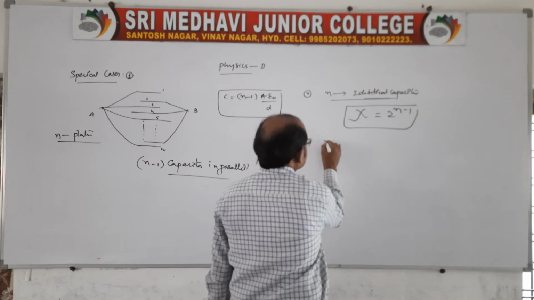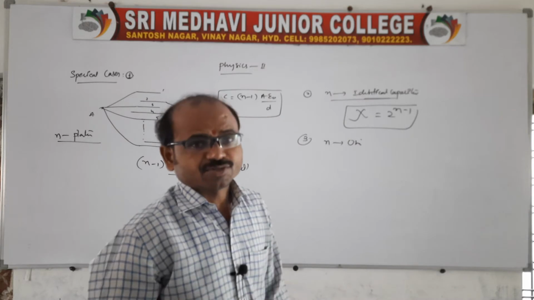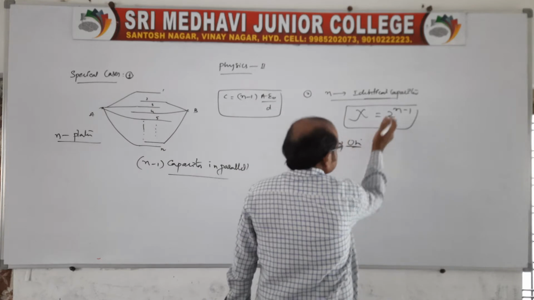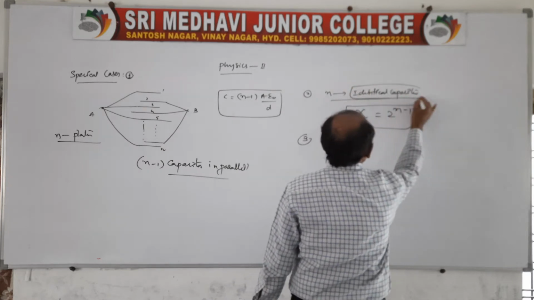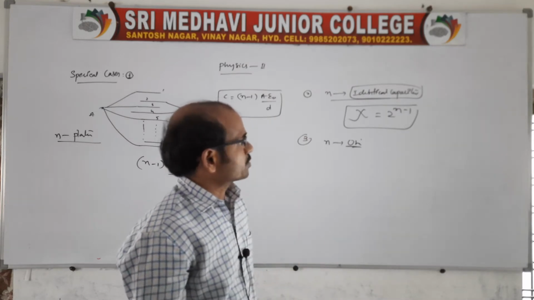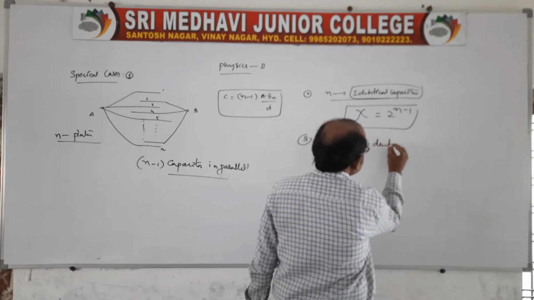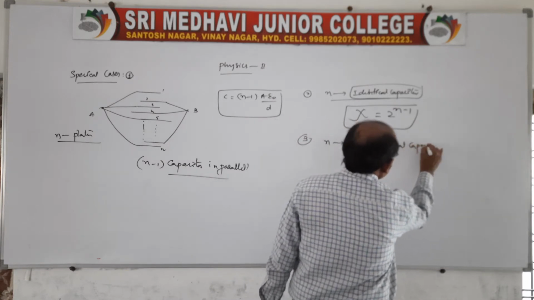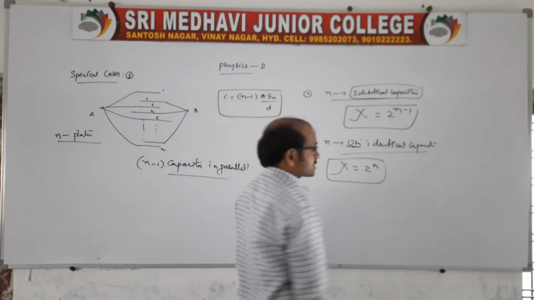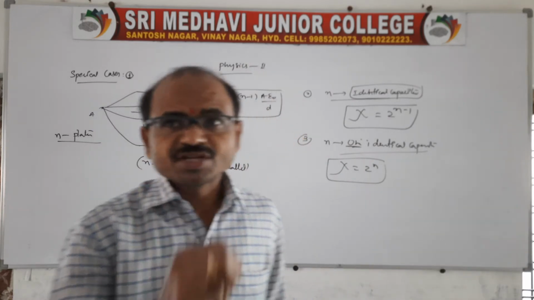Suppose the third one, if n are non-identical, that means different capacitors of different capacity. When the same capacitors are joined, we get 2 to the power n minus 1. If they are non-identical, the combination of non-identical capacitors gives the capacitance 2 to the power n. So these are the special cases, especially for combination of capacitors. These are the three combinations.